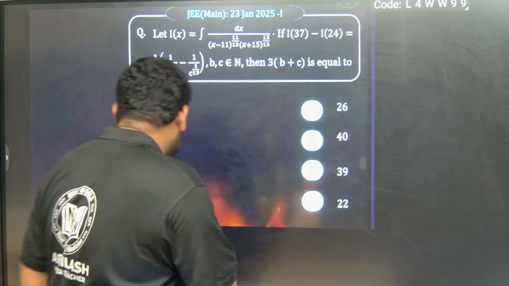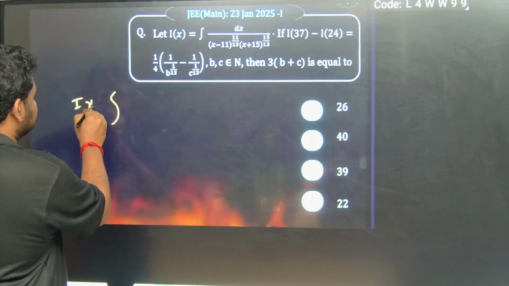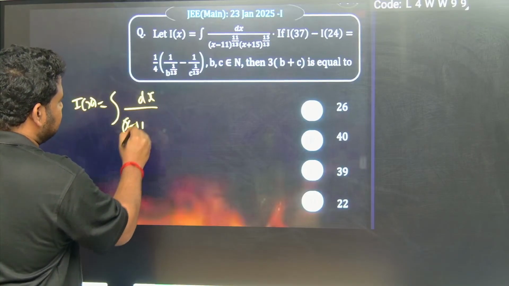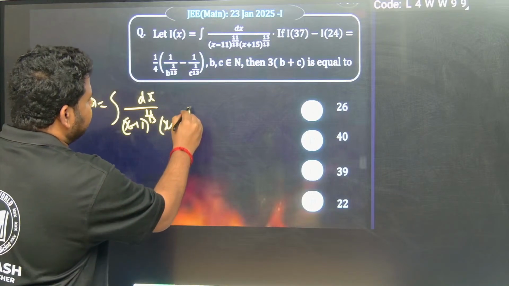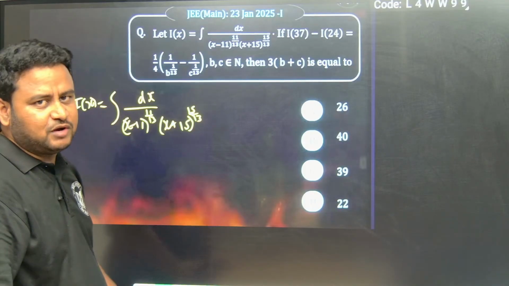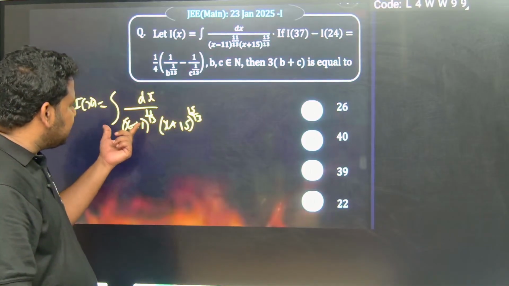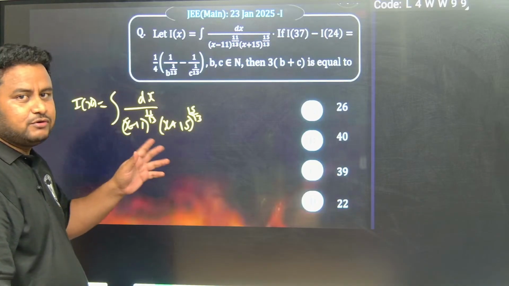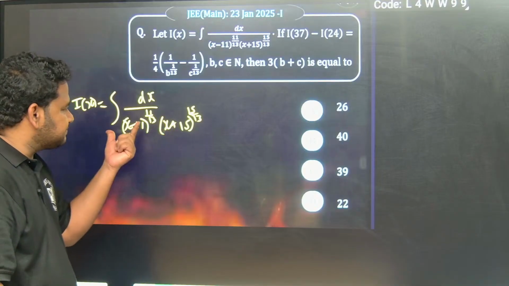Now have a look at this question. Here I of x is equal to the integral of dx by (x minus 11) to the power of 11 by 13 into (x plus 15) to the power of 15 by 13. For me to apply some formula of integral or some method, I have to modify this between x minus 11 and x plus 15. So x plus 15 is given, and here x minus 11 is given.